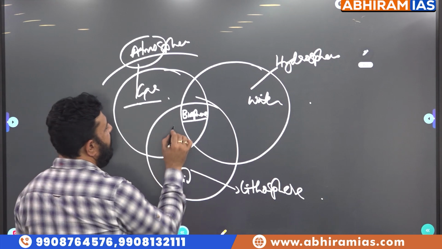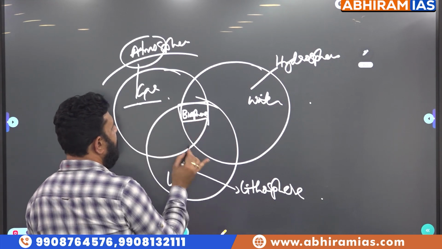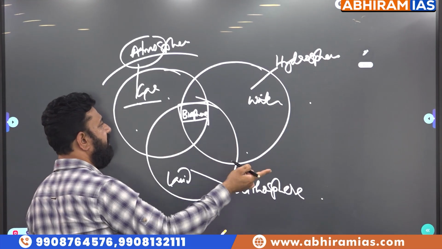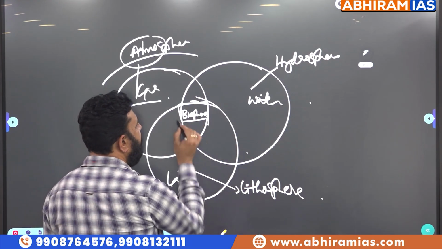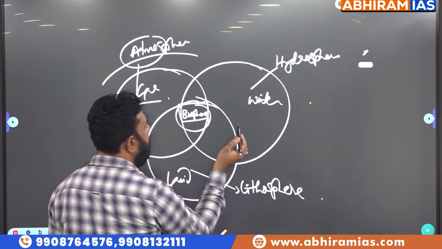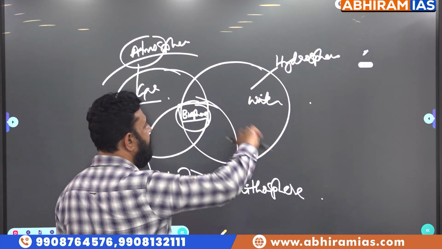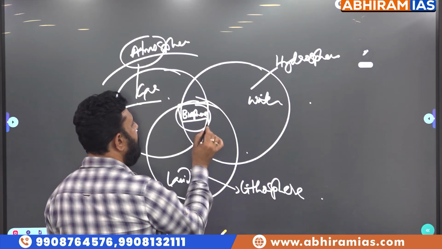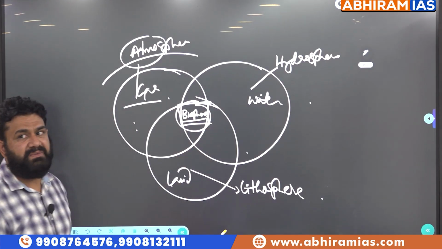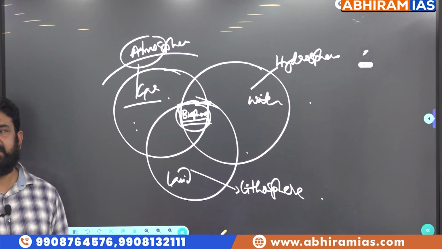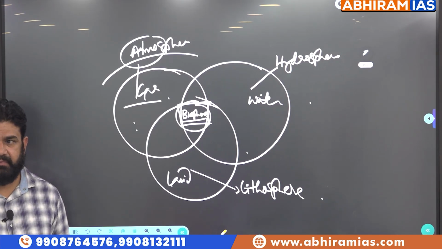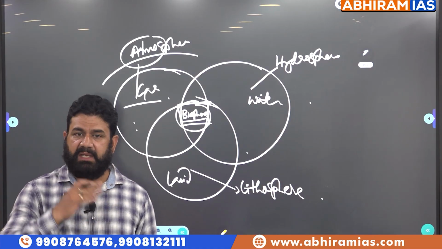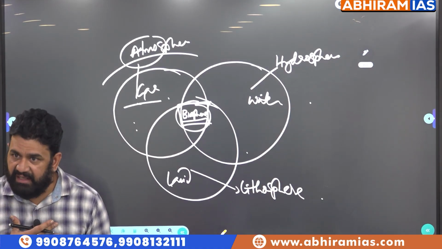Can we say the entire earth is an example of a biosphere? Because it has a balance of atmosphere, hydrosphere and lithosphere on which life is possible. That part of the earth where there is a balance of atmospheric, hydrospheric, lithospheric components supporting life, such a region is called a biosphere. Example, earth is a biosphere. That means we are also part of the biosphere. So, biosphere is us and we are biosphere.